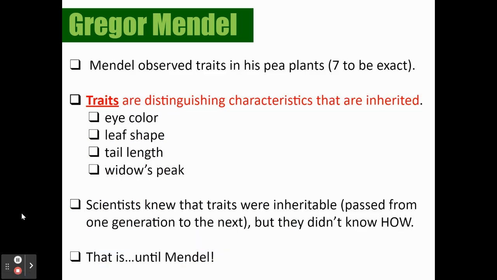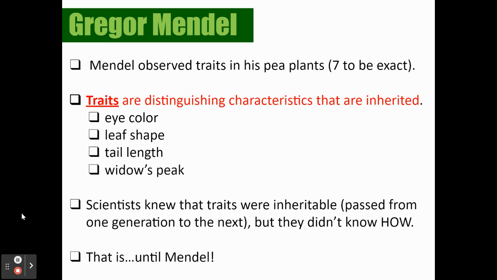All right. He observed these pea plants, and there were 7 traits. So here is the definition for trait. So traits are distinguishable characteristics that can be inherited. And with Gregor Mendel, like Mendelian genetics, it's very much either you have it or you don't. So we talked about that with our trait tracker. Either you are a super taster or you are not. Are there exceptions? Of course. There's a lot more things than just a yes or a no, but there are some traits that are either you have it or you don't type of deal.